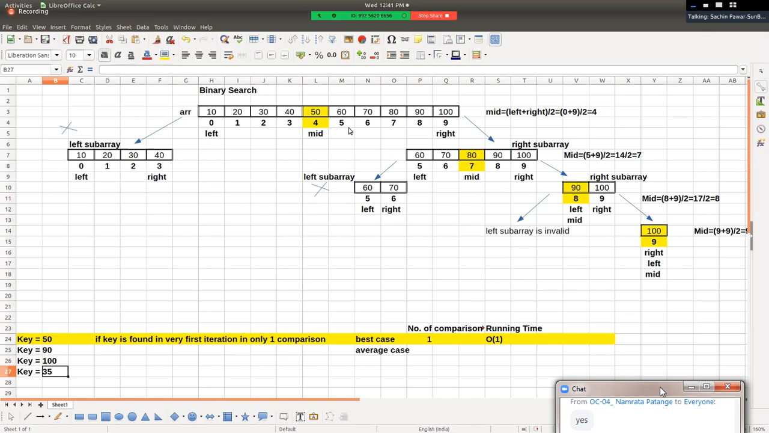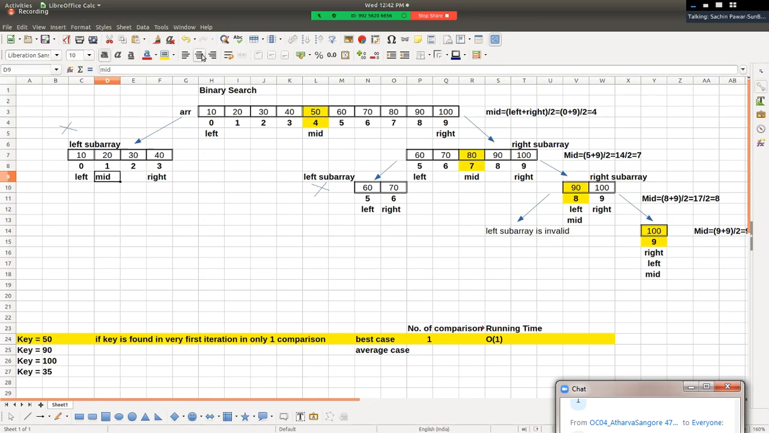So we'll check 35. Is 35 equal to 50? No, right? Then we compare, is 35 less than 50? Yes. And hence we'll search key into the left sub array, right? Then again in the left sub array we calculate mid position. We go to the second iteration. So 0 plus 3 divided by 2. Tell me, what will be the answer? 0 plus 3 divided by 2, 3 by 2, answer will be 1. So mid will be 1, right?